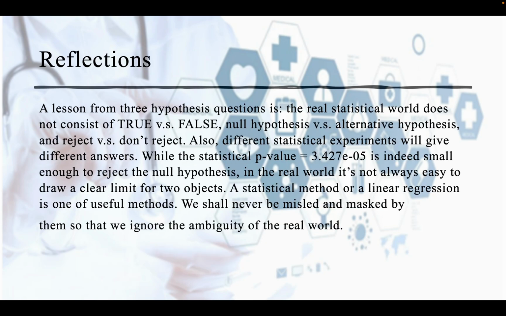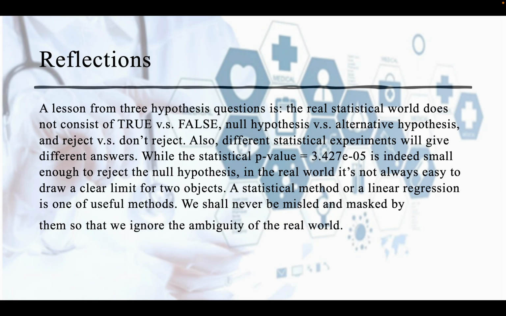A lesson from the 3 hypothesis questions is that the real statistical world does not consist of true versus false, null hypothesis versus alternative hypothesis, and reject versus don't reject. Also, different statistical experiments will give different answers.